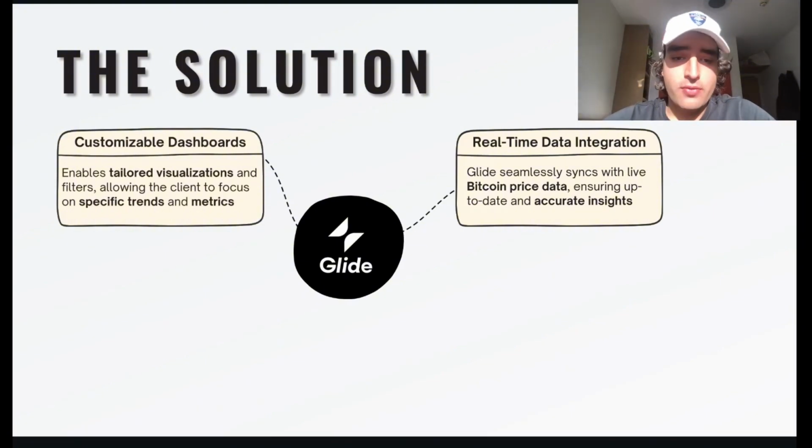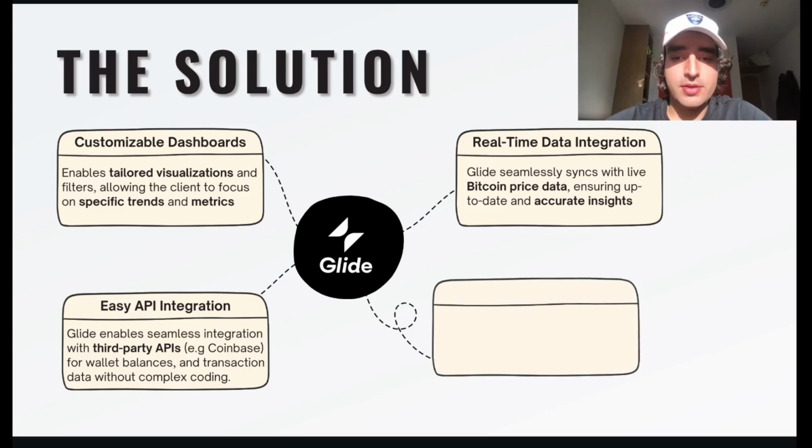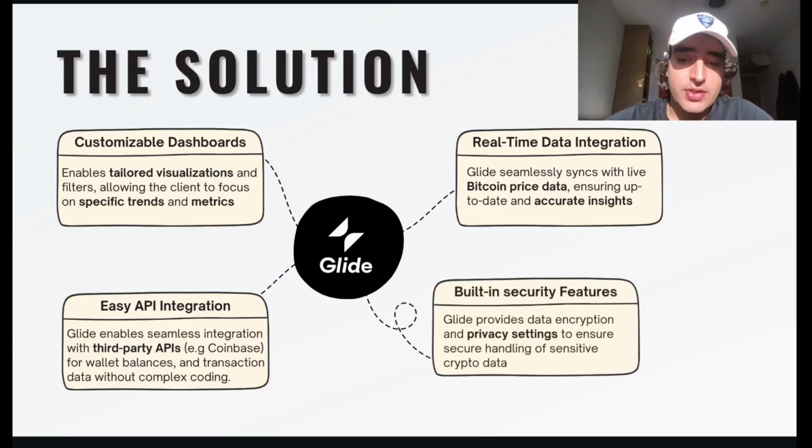You can move and match and color, and you can customize a lot of stuff in the Glide app with tailored visualization. You can have easy API integration with Coinbase, for example, a direct marketplace for Bitcoin, to have real up-to-date data on Bitcoin. And then you have built-in security features to ensure privacy settings and handling of sensitive crypto data.